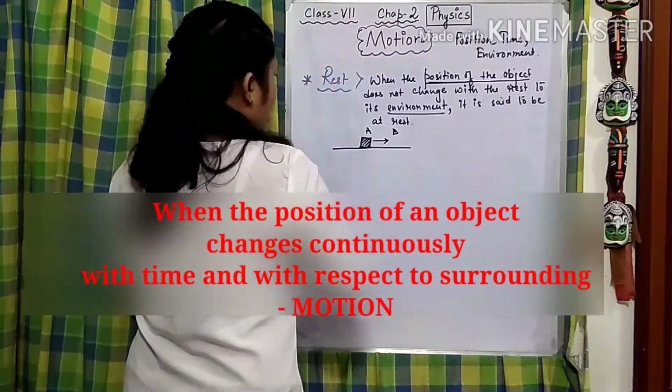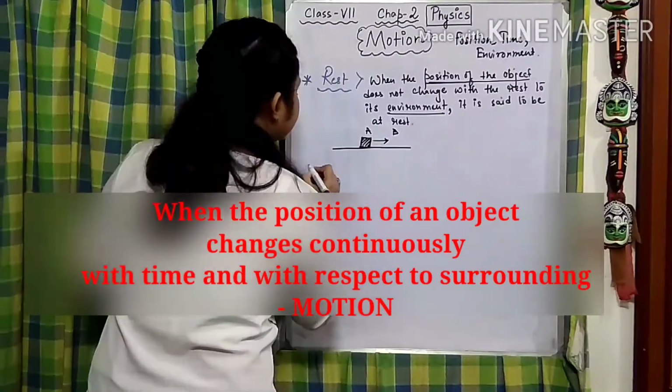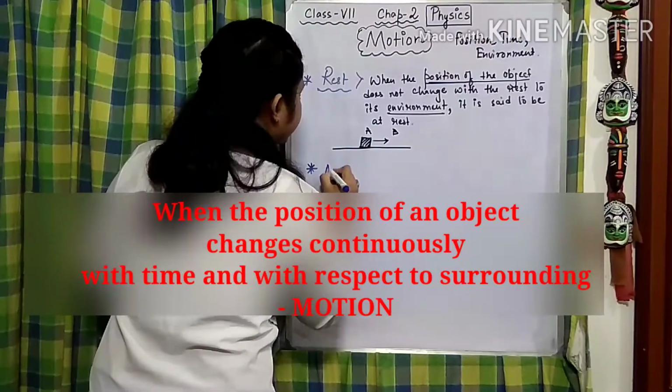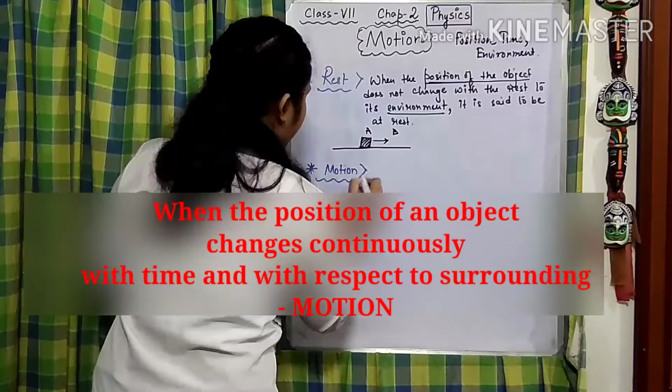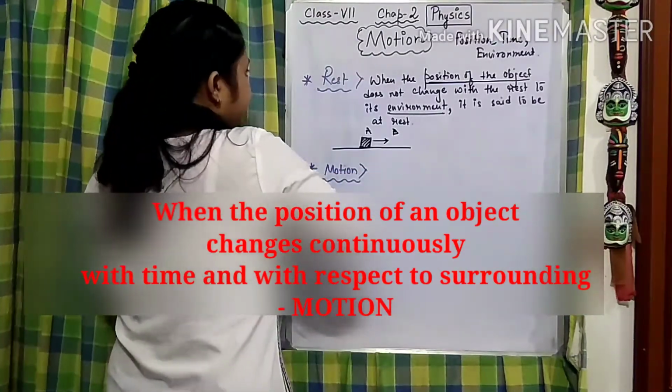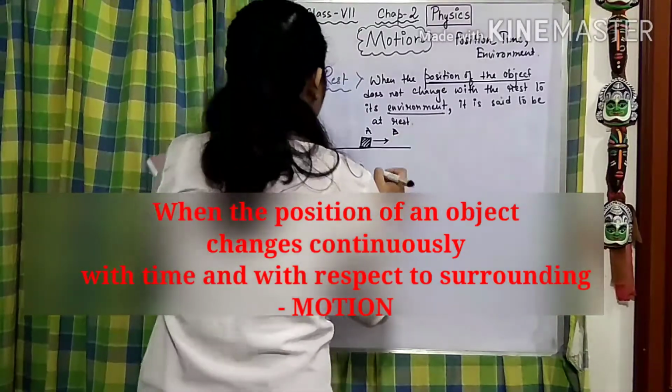Now about motion, this is the exact opposite. What is motion? How can we say an object is in motion?